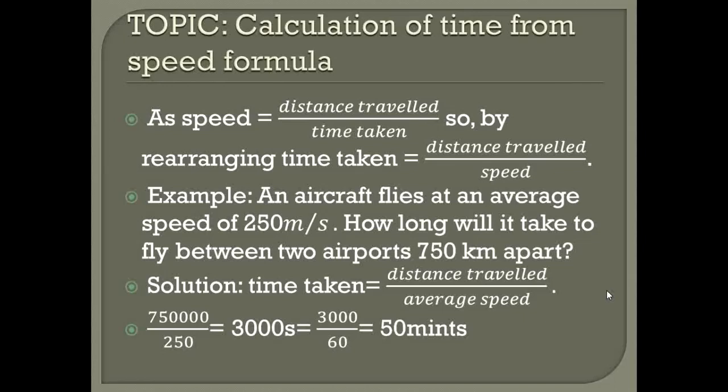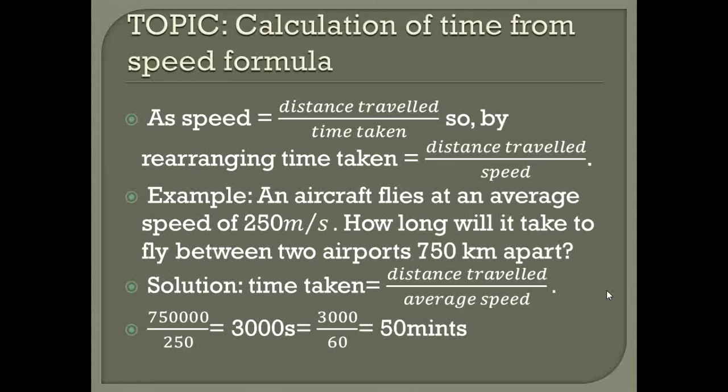Now in the solution we will apply the formula of time. Time taken is equal to distance traveled divided by average speed. As distance traveled is given in the example, that is 750 kilometers. Now I have converted the kilometers into meters by multiplying 750 with 1000. The distance is converted into meters, divided by the speed, and speed is given as 250 meters per second.